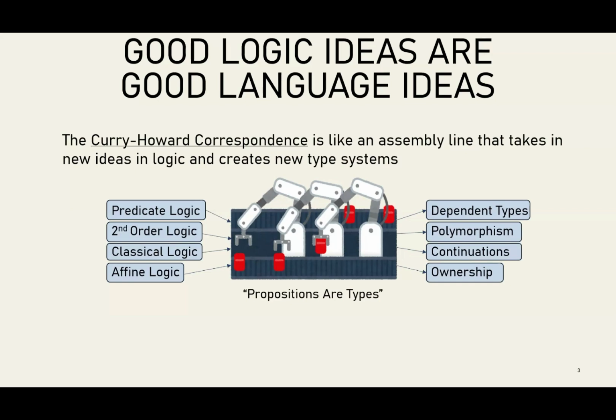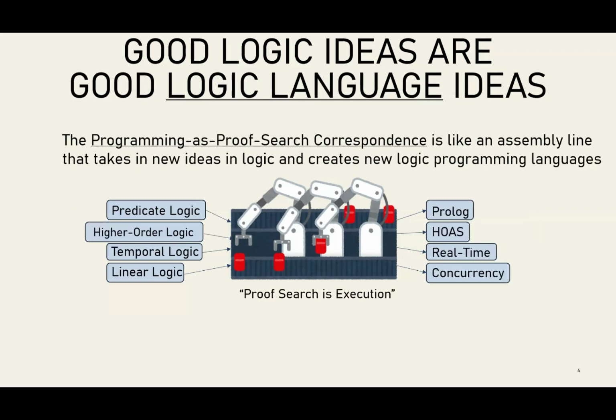But a similar story can also be told for logic programming languages, and this is a logic programming language paper. But it's a slightly different story because it's not Curry-Howard, it's the programming as proof search correspondence, the idea that searching for proofs is executing a program. And so if we put predicate logic in at one end, we get out Prolog on the other side. If we put in higher order logic, we'll get higher order abstract syntax. If we put in temporal logics, we get a few different languages, but some of them are good for things like real-time systems. And if we put in linear logic, we can get logic programming languages for concurrency.